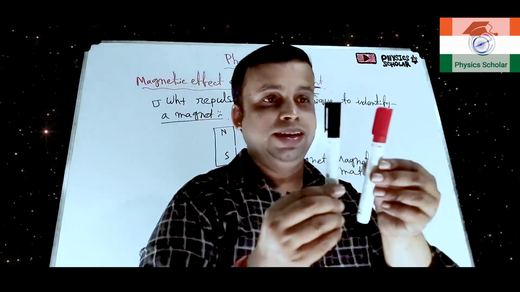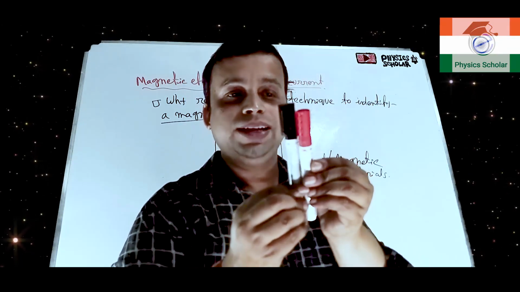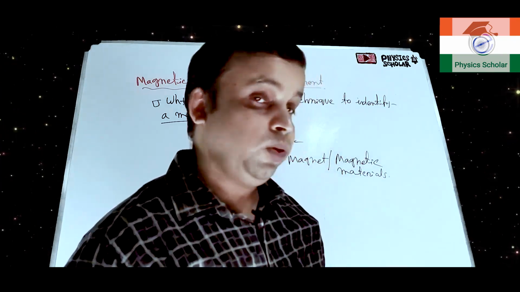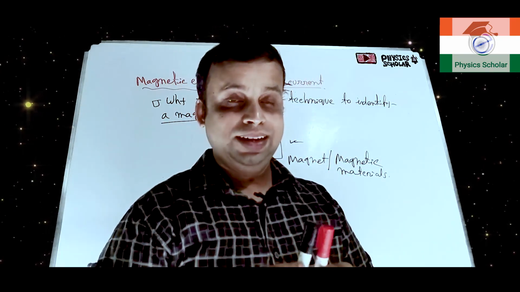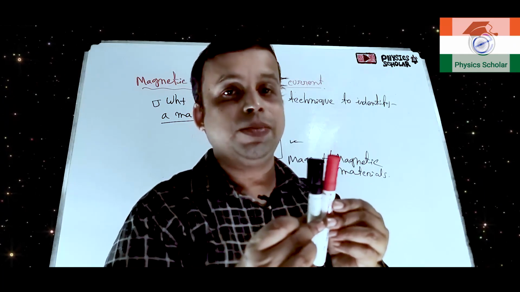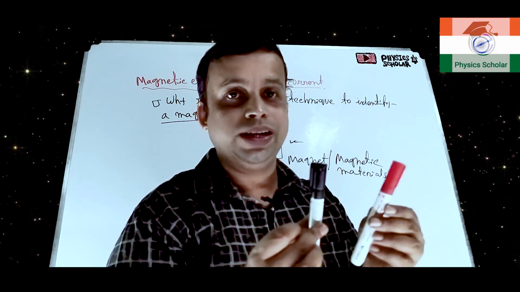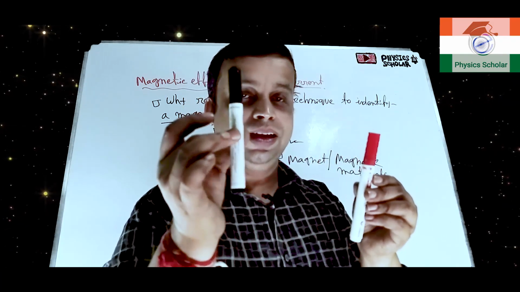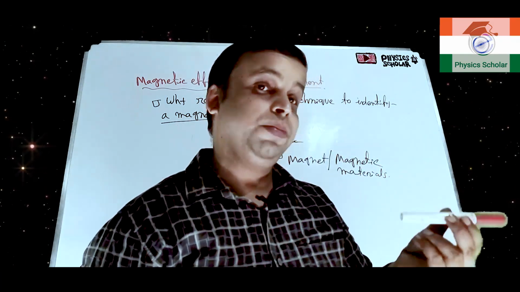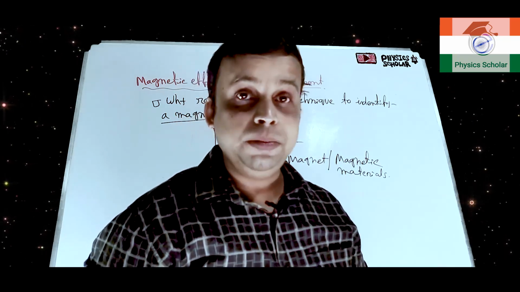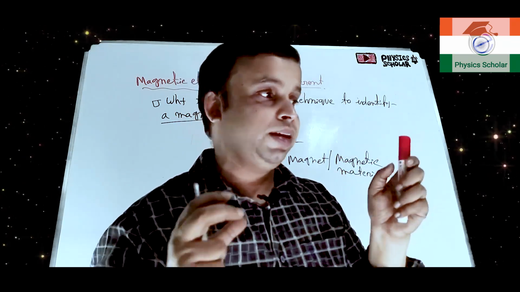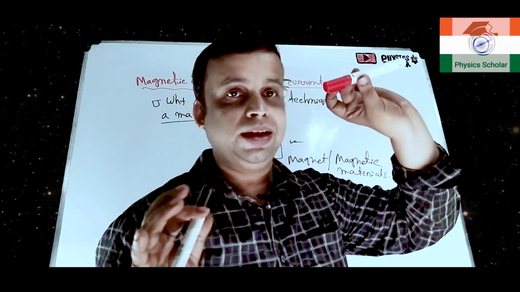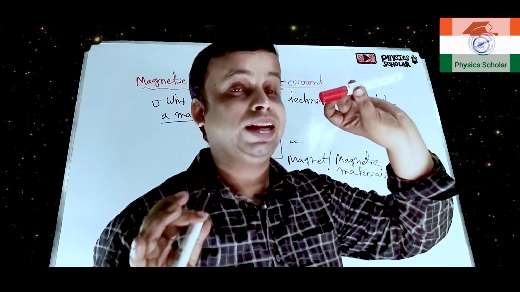Now if we bring it near and it is attracted, the magnet can attract other magnetic materials like iron, cobalt or nickel, and opposite poles also attract. So by watching the attraction, we cannot say whether it is a magnet or a piece of iron or any other magnetic material.